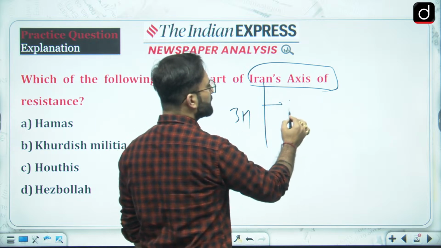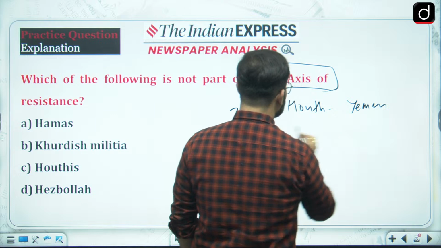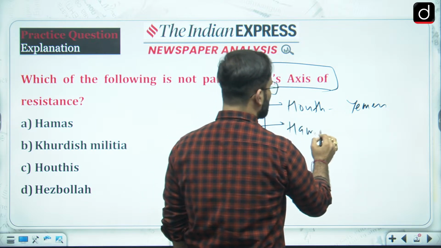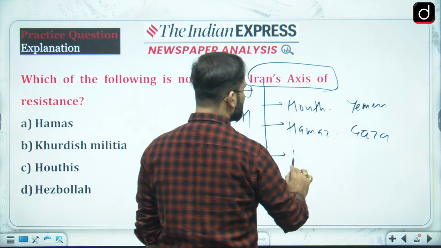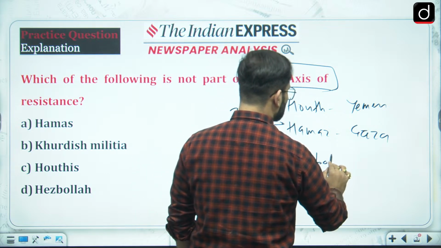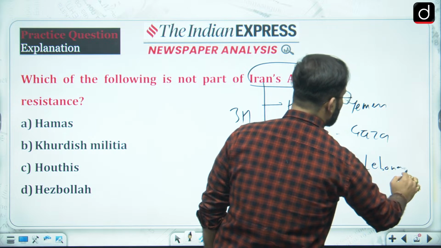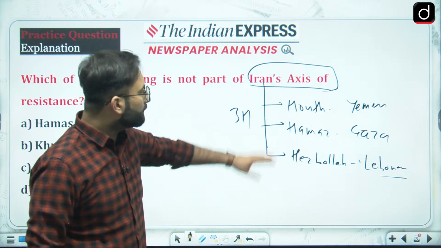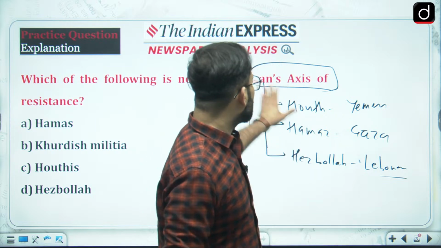One is your Houthis, they are there in Yemen. Second, Hamas, they are there in Gaza Strip. And then there are Hezbollah. Hezbollah is there in Lebanon. All of them, they are supported by Iran. And all of them you will be seeing that they are kind of against Israel. So that is Iran's axis of resistance.